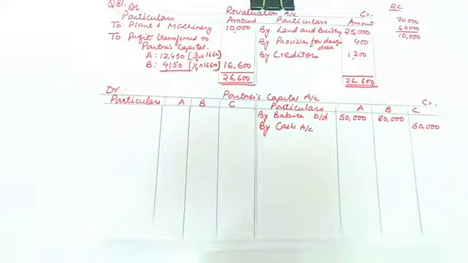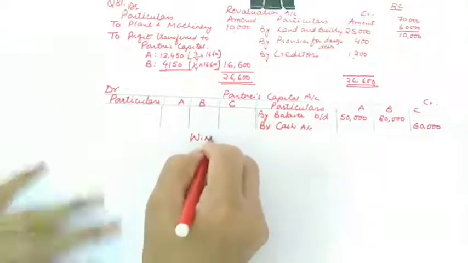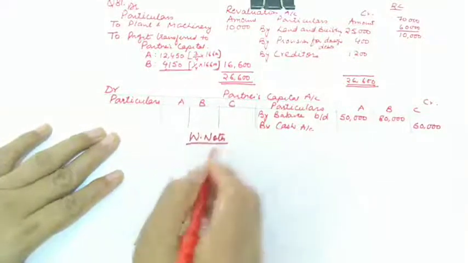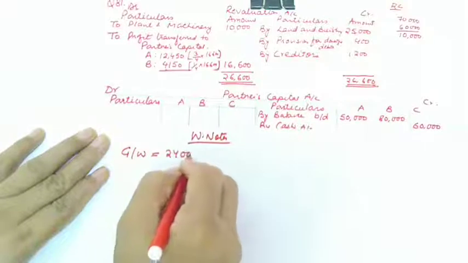And one more important thing is that in this case, the question is silent relating to the treatment of goodwill. But the goodwill of the firm is valued at 24,000. So let us do this in working notes. Goodwill of the firm is valued at 24,000.